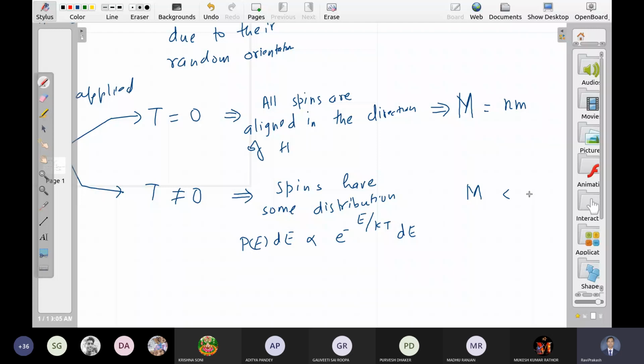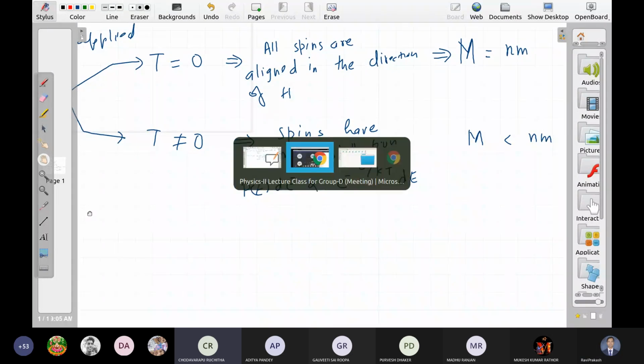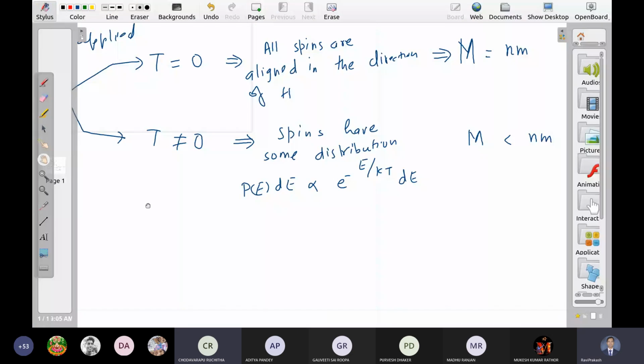This is the upper limit. So this is the upper limit, m is equal to nm, and this is achievable only when you have zero temperature. But if fluctuations are there, randomness is there due to temperature, your results are somewhat less than this.